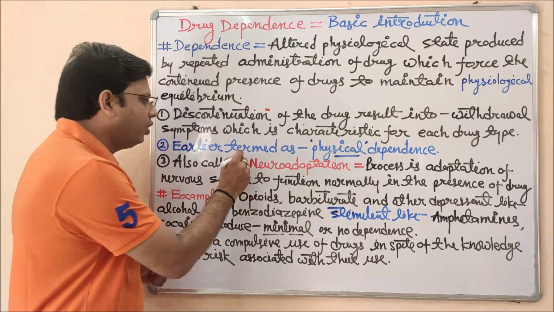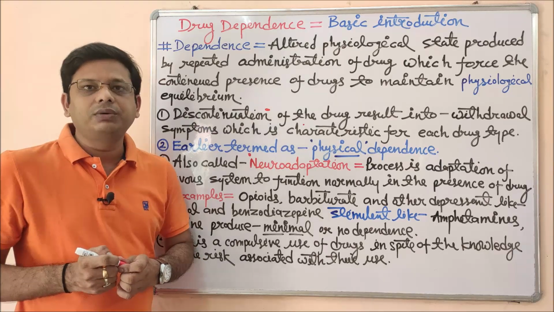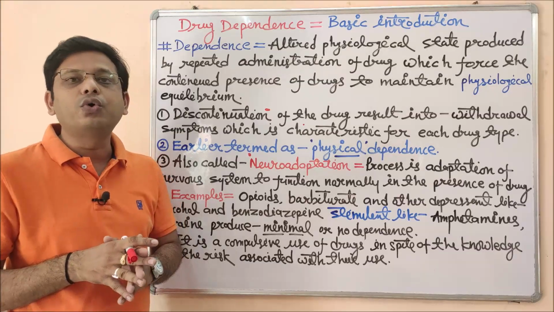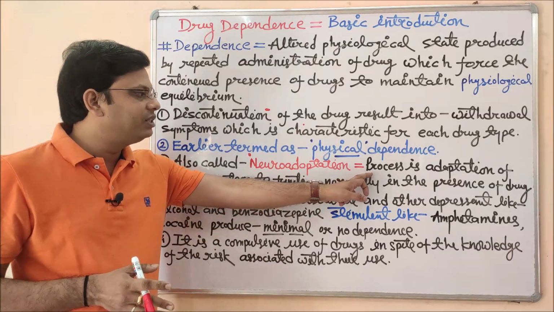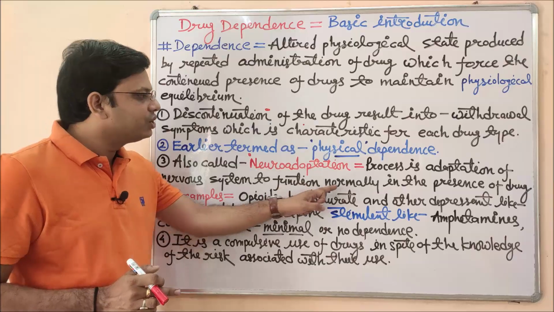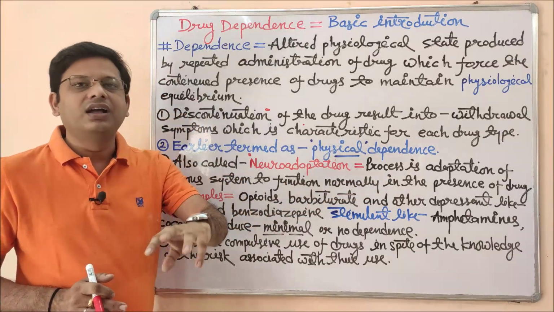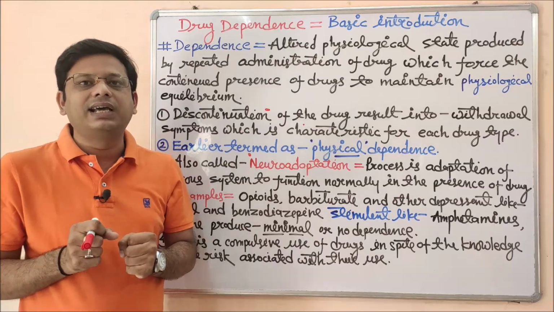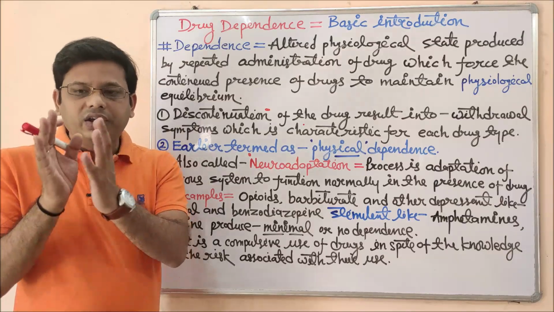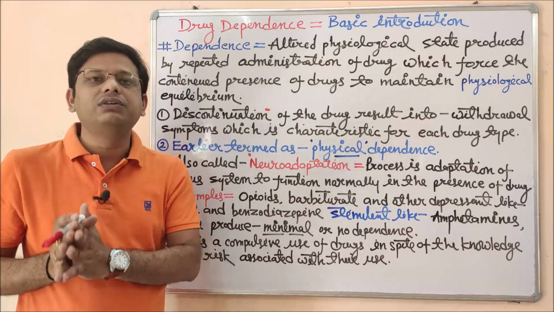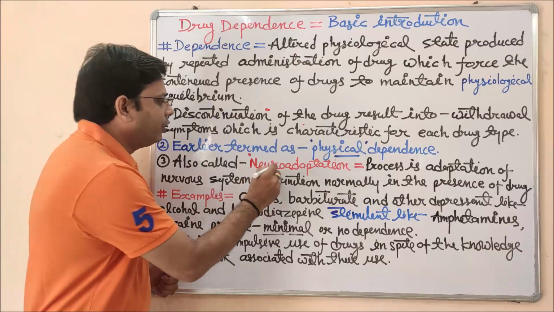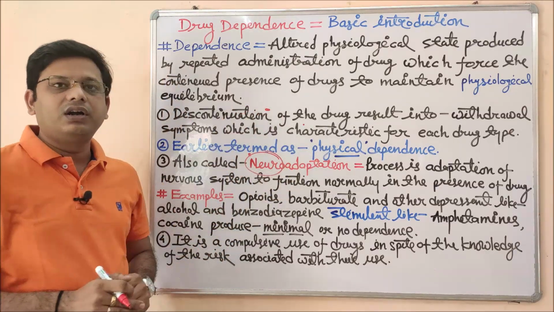Now another term, this is important, you should remember this point. Neuroadaptation means a condition where our neurons, that means the nervous system, adapt to that particular situation. Why is it called neuroadaptation? Let me clarify. The process is adaptation of the nervous system to function normally in the presence of the particular drug. That means our nervous system has adapted itself to work in a proper manner only in the presence of that particular drug which we are talking about. If you withdraw the drug from the particular person, he or she will not perform as he or she is performing right now. That is called neuroadaptation, because our nervous system has adapted to that particular drug of use.